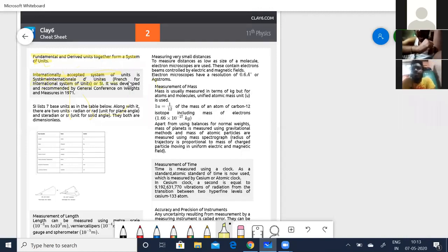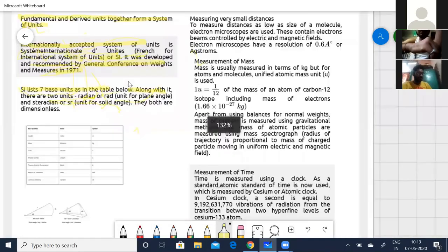It was developed and recommended by the General Conference of Weights and Measures in 1971. These SI units list 7 base units, which you can see in the table below. Along with them, there are 2 units, the radian and the steradian, both of which are dimensionless. Now I can zoom it in and show it to you.